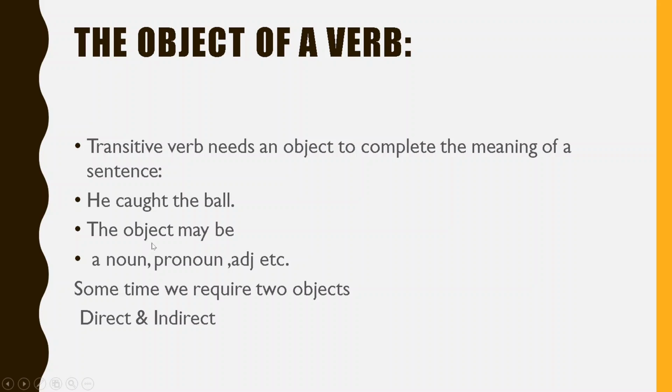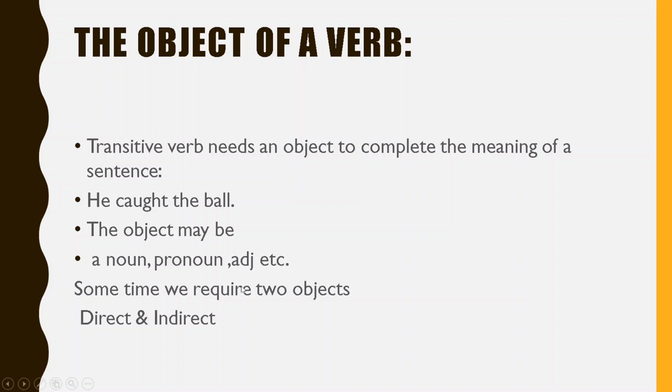The object may be a noun, may be a pronoun, may be an adjective. And sometimes we require two objects. Here it is a noun: he caught the ball. But sometimes it also works as a pronoun and as an adjective. I will be giving you more examples on that. Till then, just know a transitive verb is a verb which needs an object to complete the meaning of a sentence. It depends on the object to complete the meaning of a sentence, and sometimes we require two objects.